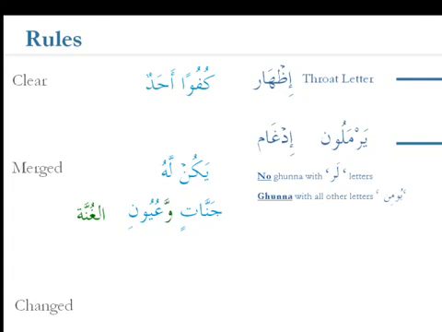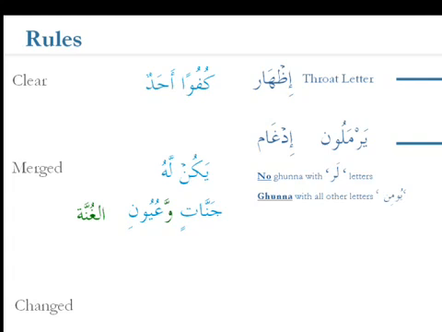Now we've got the example here, which is yakullahu. So you can see the Noon Saakin, and effectively there's a merge taking place, but the merge is actually with the letter before the Noon Saakin effectively joined to the letter after the Noon Saakin, but they call it merging. So here you wouldn't say yakun lahu, we say yakullahu.